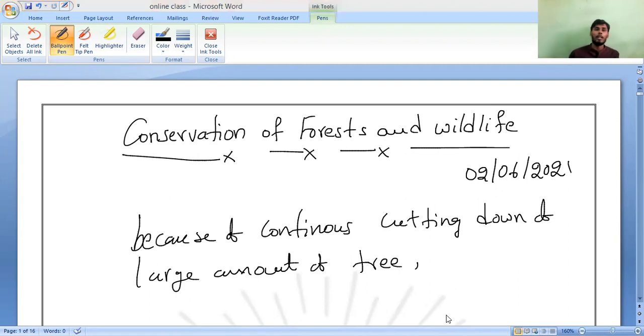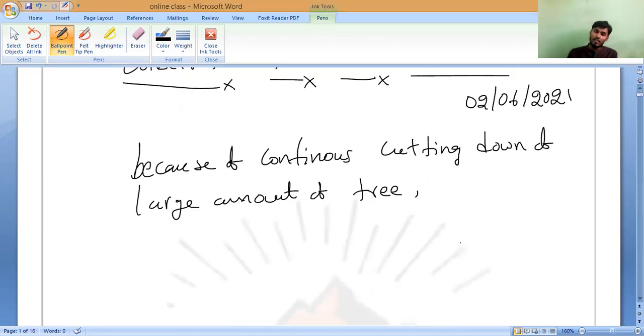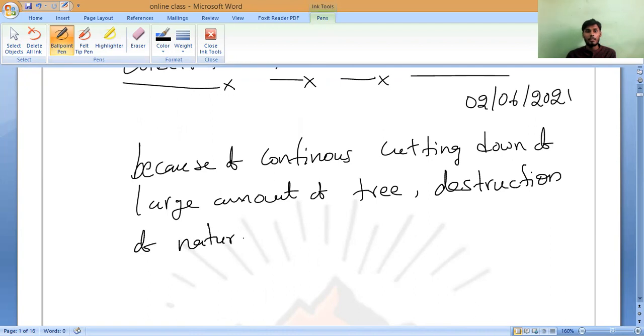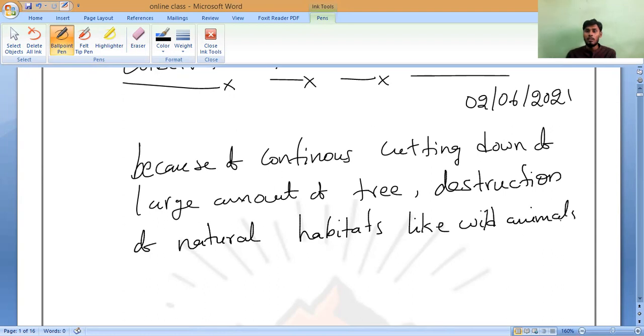Because of that, what is happening? Destruction of natural habitats. Natural habitats like those of wild animals, and you can say even birds also. Is it yes or no, Shruti? Will you accept it or not? So this is what is happening because of deforestation.